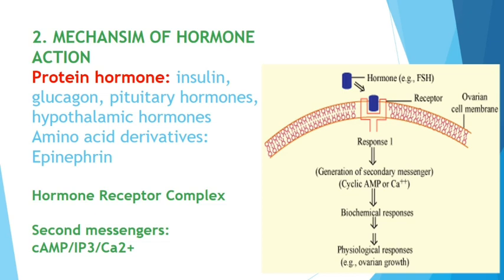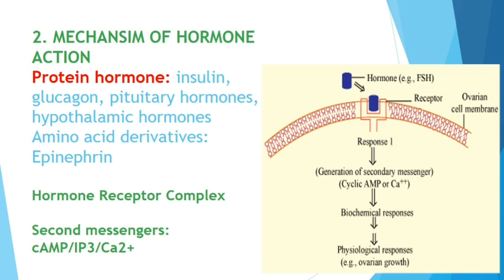Mechanism of hormone action number two is for protein hormones like the peptide hormones or amino acid derivatives: insulin, glucagon, pituitary hormones, hypothalamic hormones, and epinephrine. These are the hormones you have to remember. They bind to the plasma membrane because they cannot cross it, as they are water soluble. Got it? Because the lipid bilayer is there in the plasma membrane, with hydrophobic tails, that will not allow these hormones to get inside the cytoplasm.